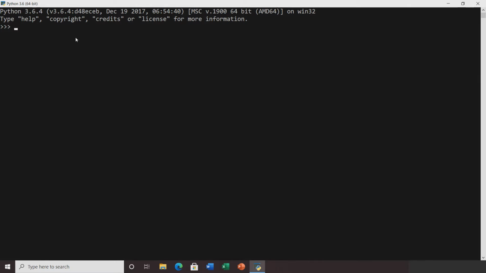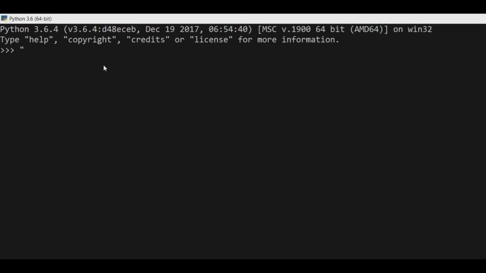Now what is string? Basically whatever we write in double quotes or single quotes is a string in Python. For example, if we write "take", this is a string. We can also write in single quotes. Okay, then hit enter. This is a string.